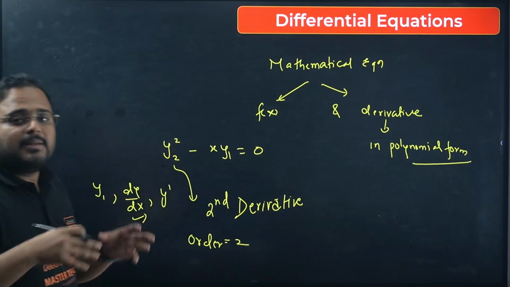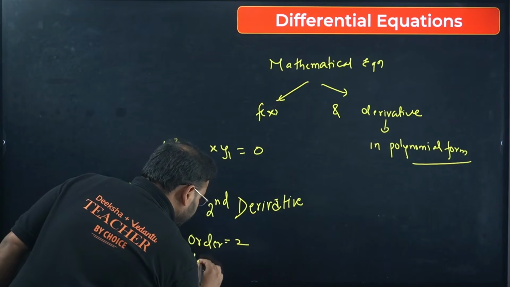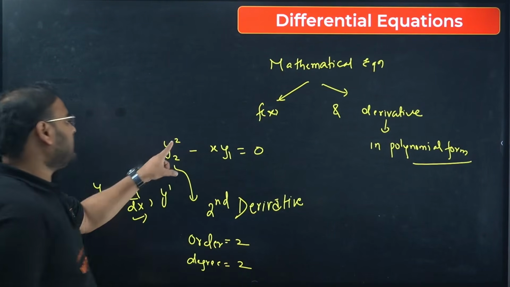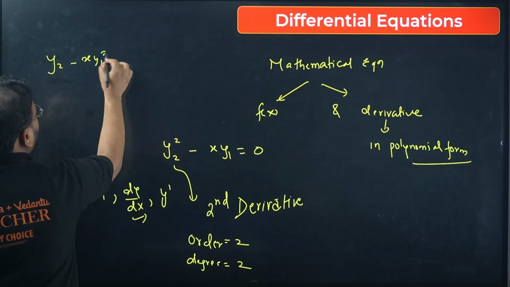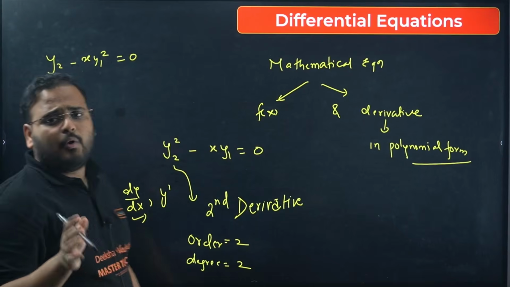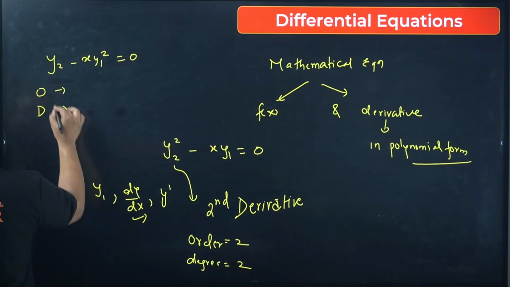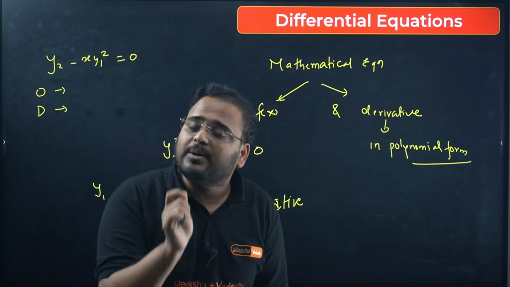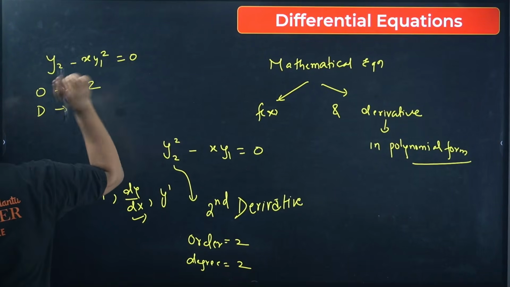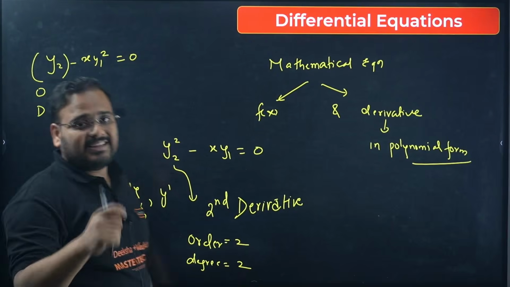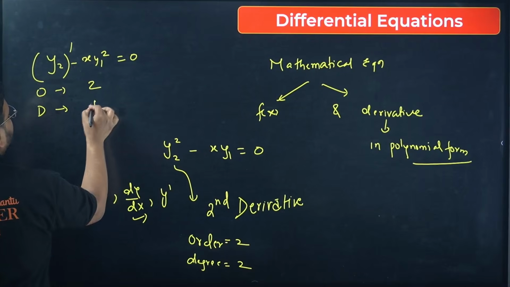What about degree, sir? The power, the index of this highest order derivative, becomes your degree. Degree is also 2. What is the power? 2. For example, if I change the equation to y2 minus xy1 square equal to 0, and I ask you to write order and degree, will the order change? No. Order represents the highest order of derivative, so it remains 2. What about degree? Will it go to this 2, sir? No. Check the index. In this case, the power is 1. Degree will be 1.